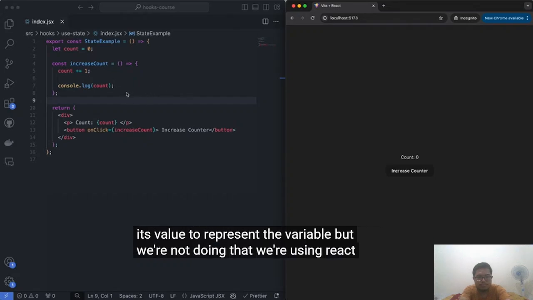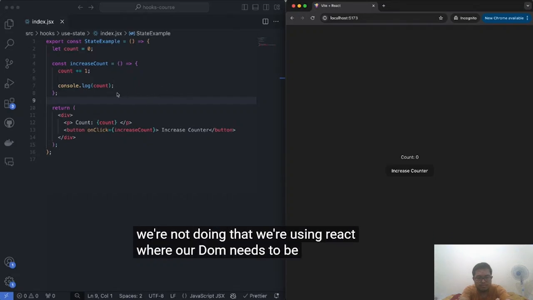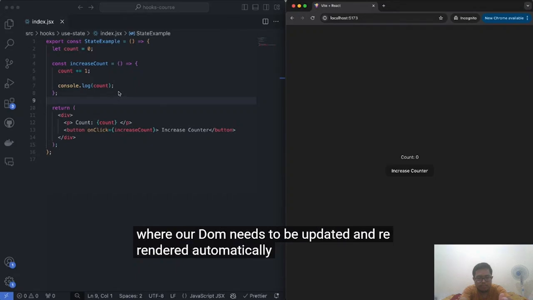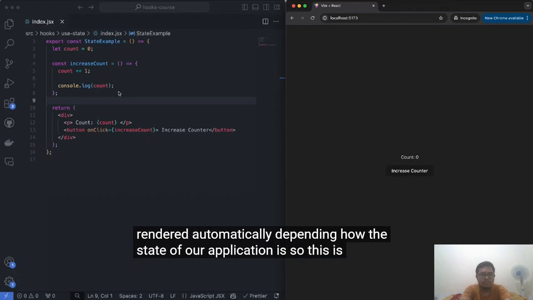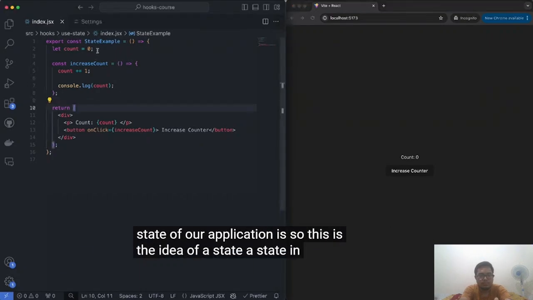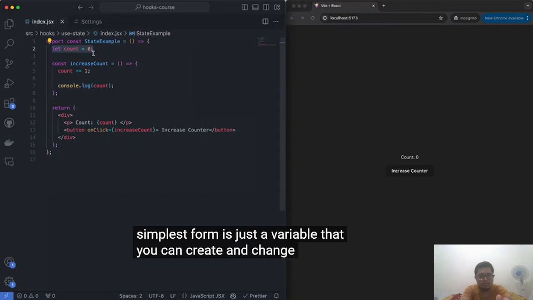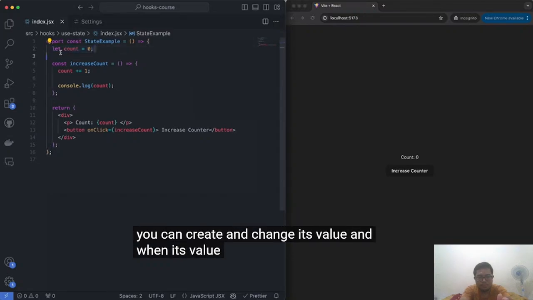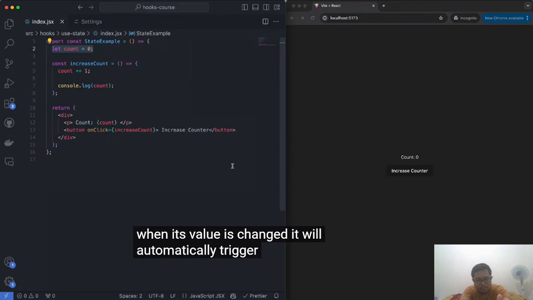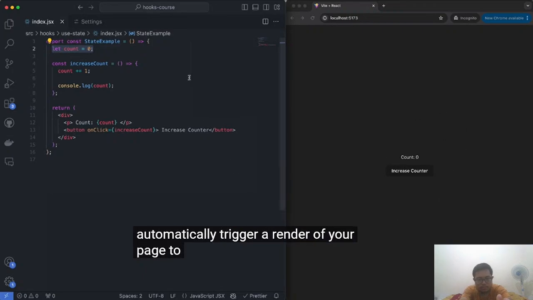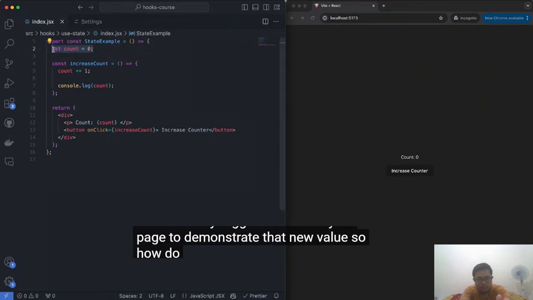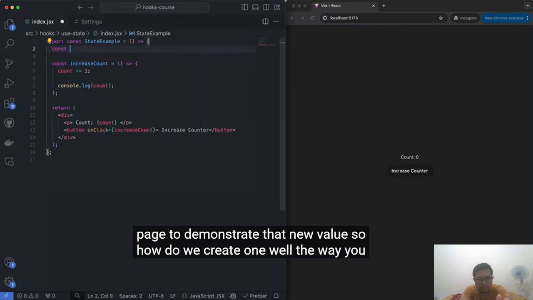We're using React, where our DOM needs to be updated and re-rendered automatically depending how the state of our application is. So this is the idea of a state. A state, in its most simplest form, is just a variable that you can create and change its value. And when its value is changed, it will automatically trigger a re-render of your page to demonstrate the new value. So how do we create one? Well, the way you do it is like this.